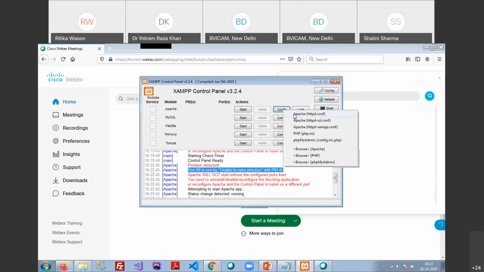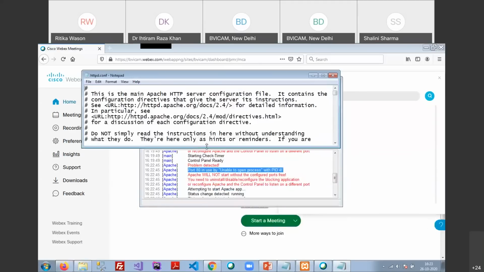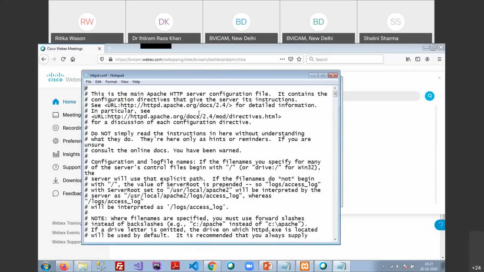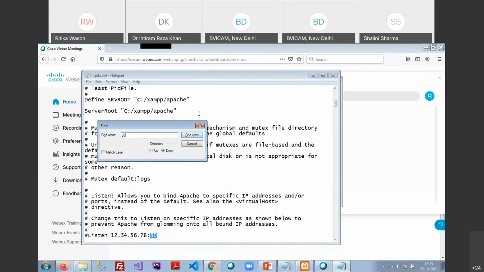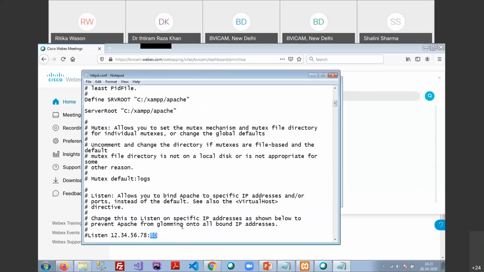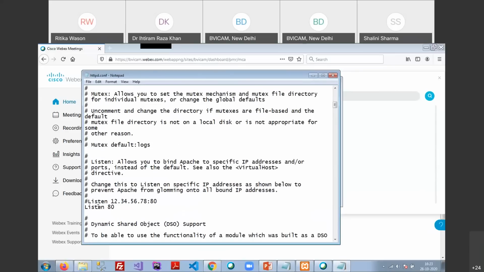So just click on that, and Apache's default port number is 80. So just press Control F and find the port number 80. Now you can see that I am going to listen for requests on port number 80. Whenever a client connects or sends a request to your server, the server will listen for that request on port number 80.